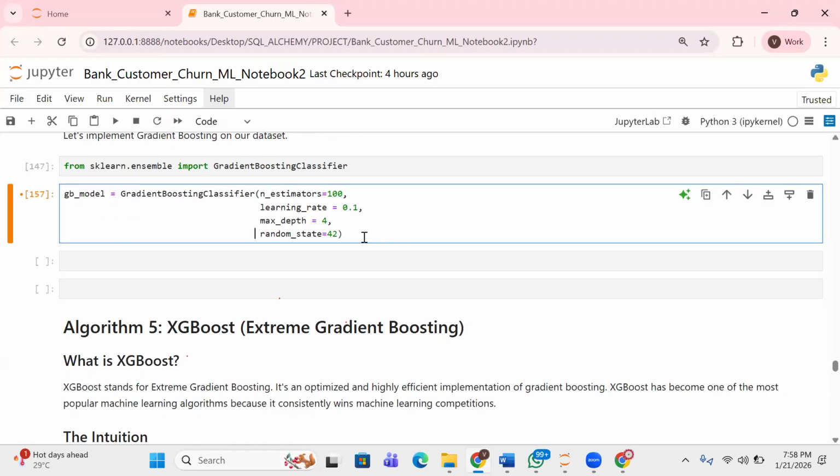So this is the gradient boosting algorithm. You all know why we are using a classifier, because this is a classification problem. I'll still just stick with number of estimators as 100. Like I said, these values are not fixed. I mentioned something called hyperparameter tuning, and that's where grid search and randomized search come into play. I'm still going to look at them, but not today. Let's just fully understand the processes. It's still the same process.